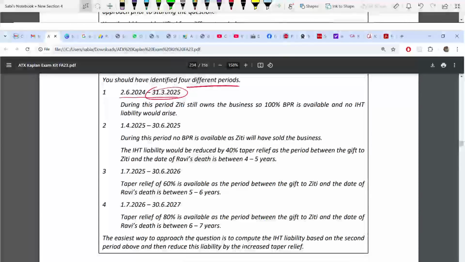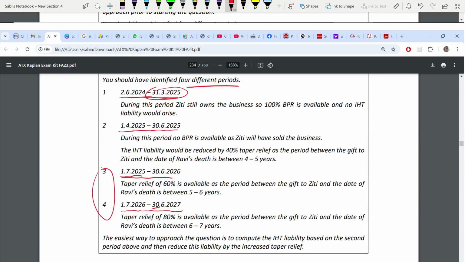So from 2nd June to 31st March. Okay. Then from 1st of April, the next date, till 30th June 2025. That means every year June you have to take. Why? Because year end is June. So then from 1st of July it will follow a year: 1st of July to 30th June, and 1st of July 26 to 30th June 2027. These 2 years are normal. It follows one whole year. Here the time periods vary.